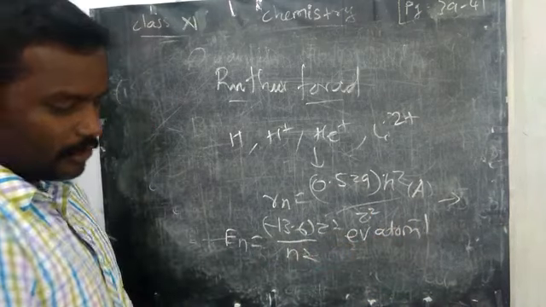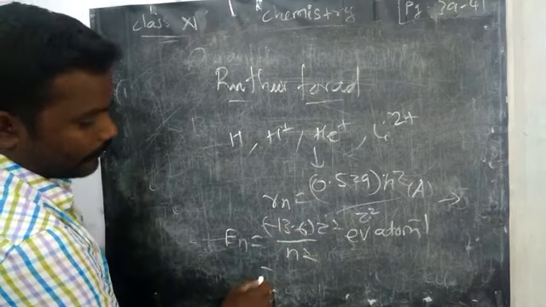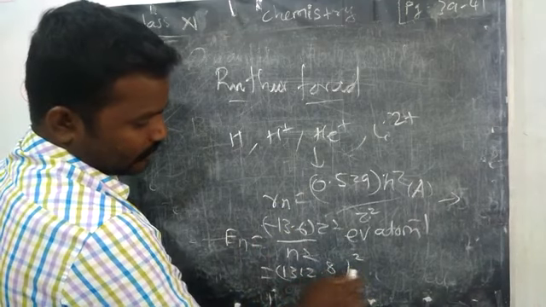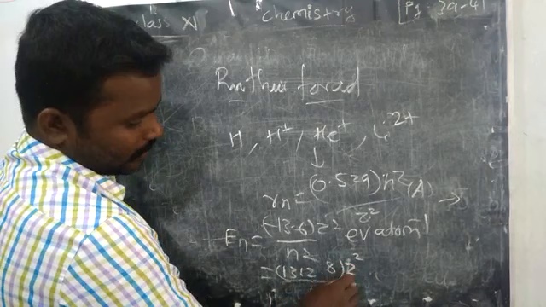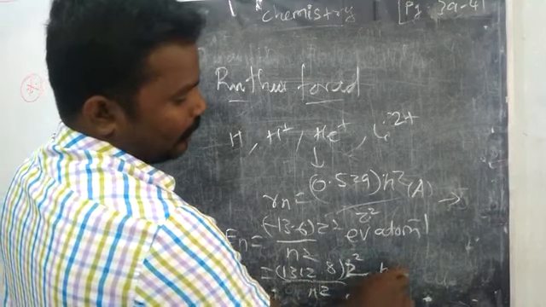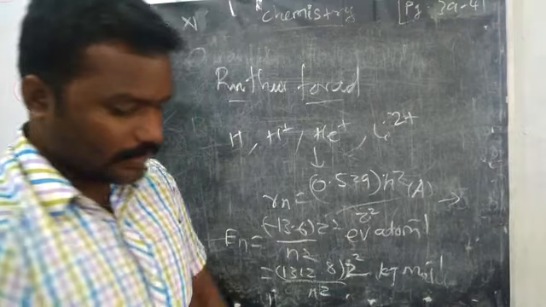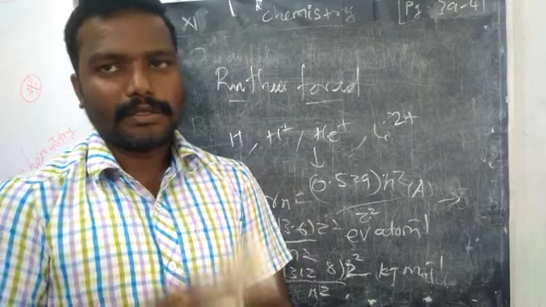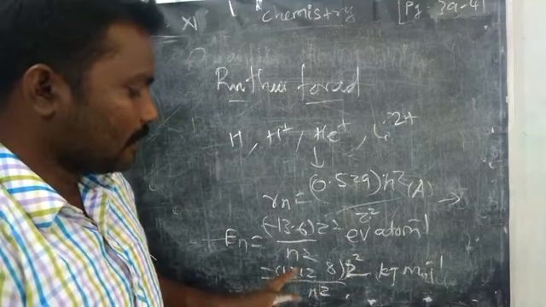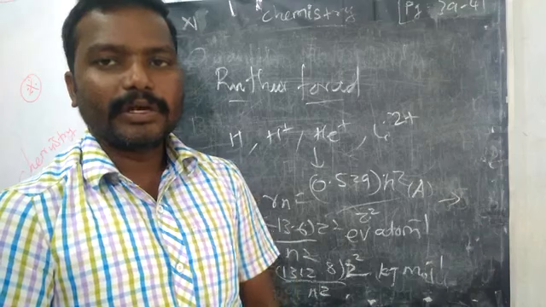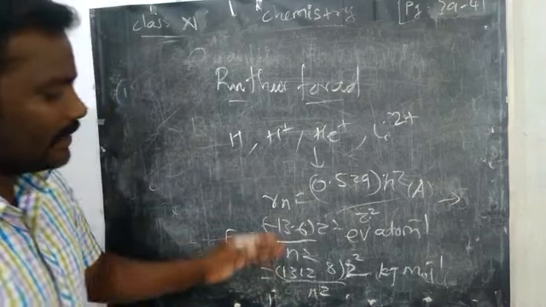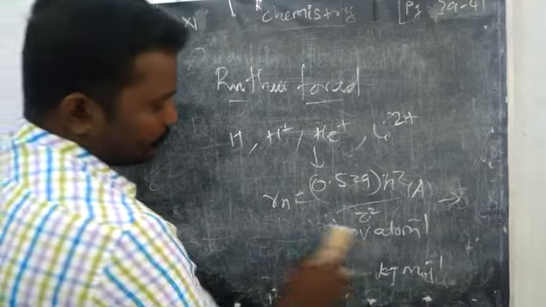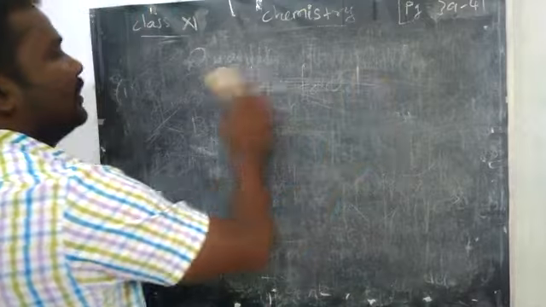If you want to change into kilojoule per mole, it becomes minus 1312.8 z squared divided by n squared kilojoule per mole. See, in electron volt it is minus 13.6 z squared divided by n squared, but here it is 1312.8 z squared divided by n squared kilojoule per mole. This may be asked for 1 mark. The relation between r and n we will learn in 12th.